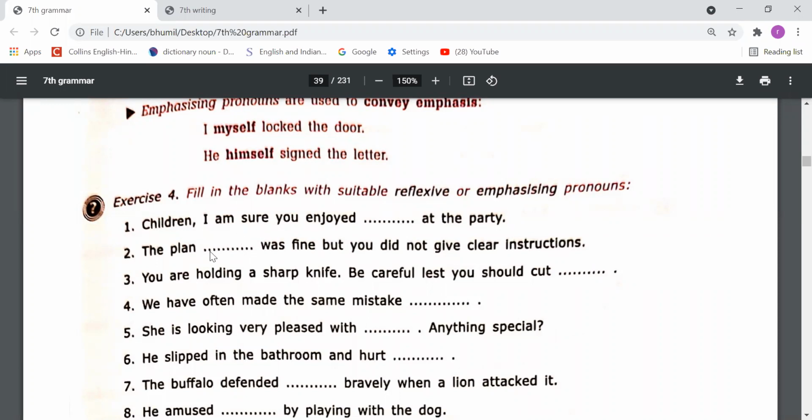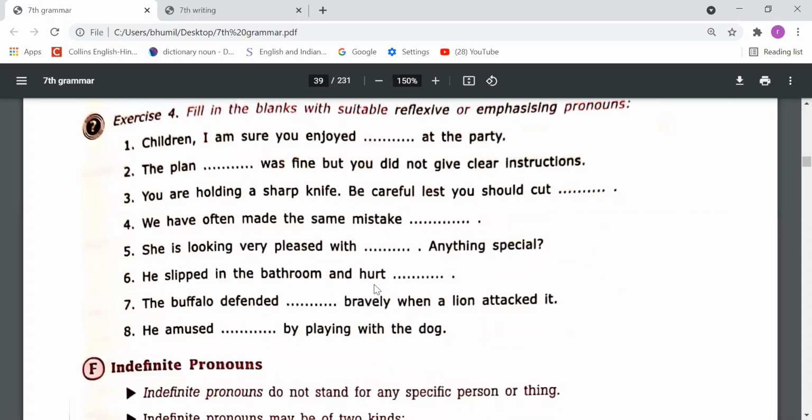The plan itself, itself we have used because we are emphasizing the subject, and the subject is the plan, that's the idea, so we need to use itself. You are holding a sharp knife, be careful lest you should cut yourself. So we have mentioned here a reflexive pronoun, right? So the rest of the sentences of this exercise you should do by yourself.